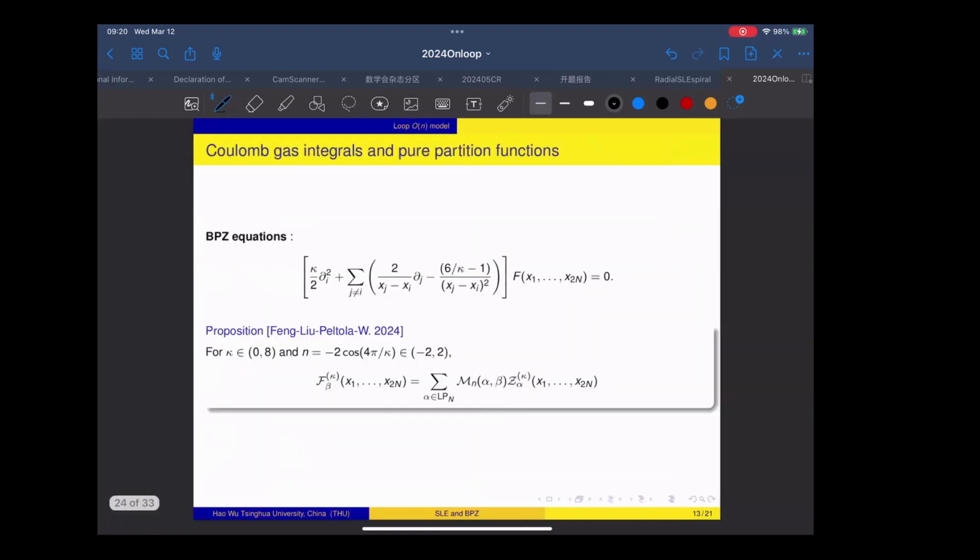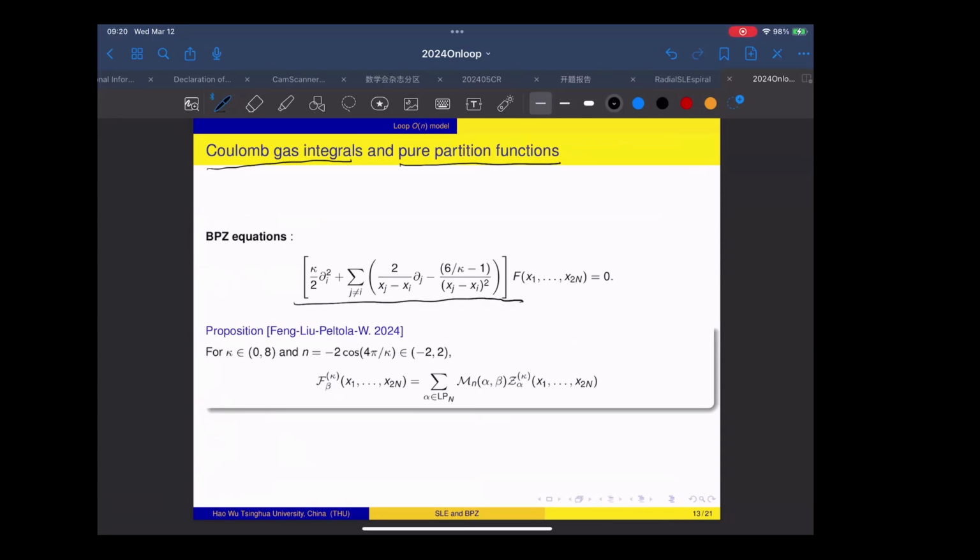Okay, so this is the introduction, the properties of the pure partition functions. Now, let me come back to your question: how do we prove whether the Coulomb gas is positive or not? Here I introduced two collections of functions. One is called the Coulomb gas integral, and the other is the pure partition functions. Both of these are solutions to the second order BPZ equation.